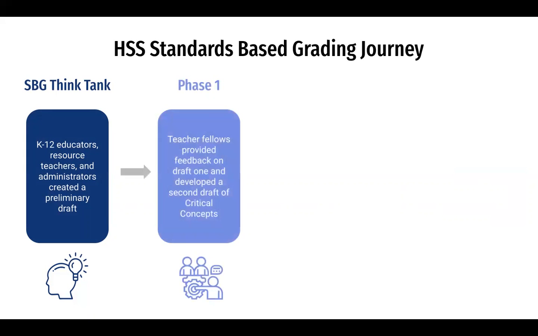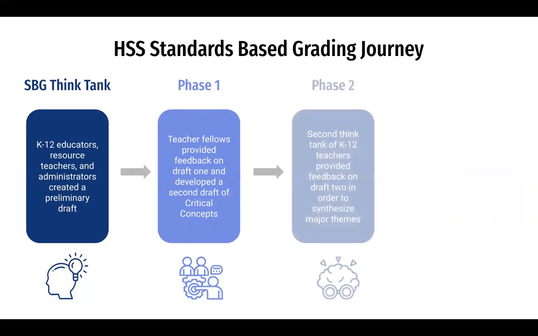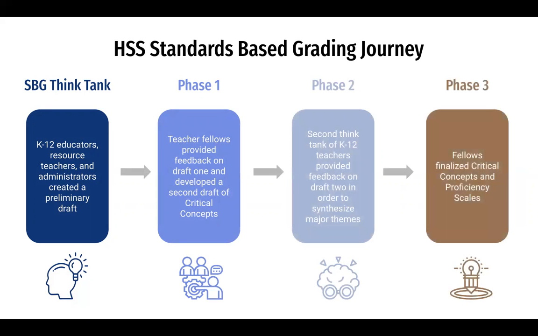In phase 1, teacher fellows provided feedback on draft 1 and developed a second draft of the critical concepts. In phase 2, a second think tank of K-12 teachers provided feedback on draft 2 in order to synthesize major themes. In phase 3, the teacher fellows finalized the critical concepts and proficiency scales, including detailed statements for the level 3 grade level standards.